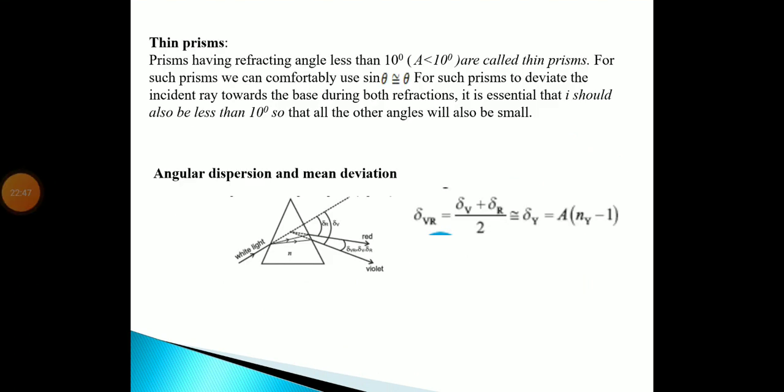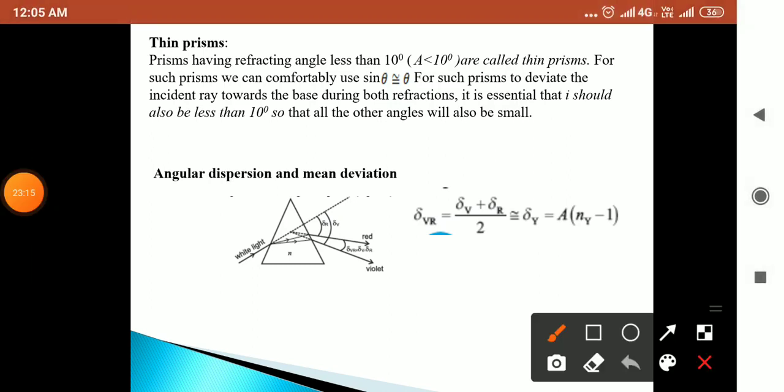Then we come to thin prisms. Prisms having a refracting angle less than 10 degree, that is A less than 10 degree, are called thin prisms. A normal prism has angle of prism A equal to 60 degree, but for a thin prism it is 10 degree or less. For such prisms we can comfortably use sin theta equals theta.